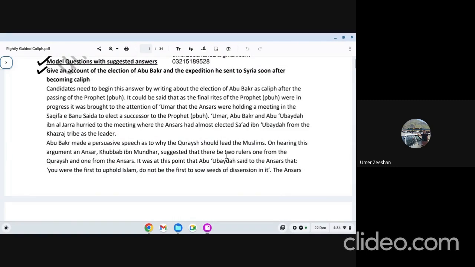Now moving on, when Abu Bakr was appointed as a caliph, how long was the duration of Hazrat Abu Bakr's caliphate? The Prophet died in 632 AD, and Abu Bakr died in 634, so it's a 2 years duration. It's not that big, it's just 2 years. But the time he became caliph, he noticed many uprisings. Immediately when he became caliph, he found people started leaving Islam, and they started reverting to their previous religions.